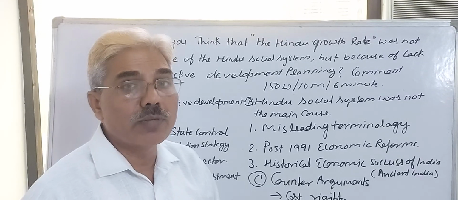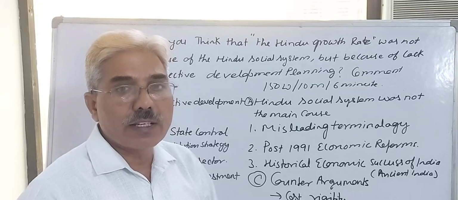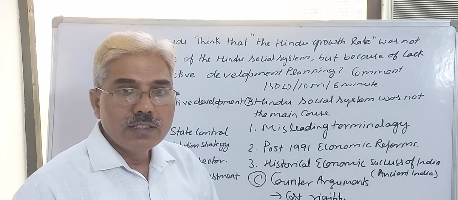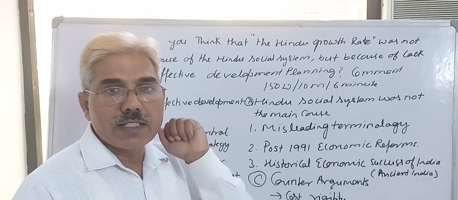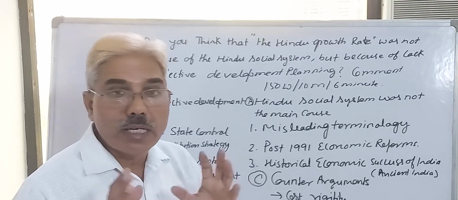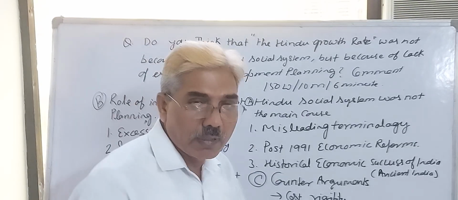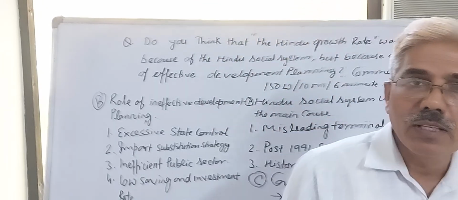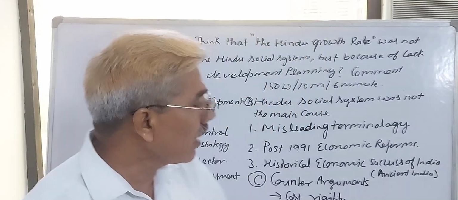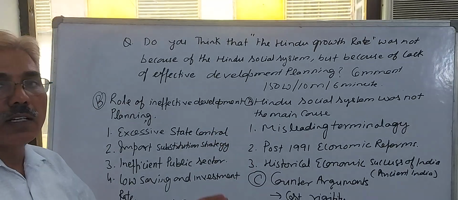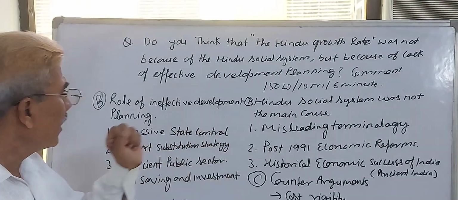That's why the recent government and different news channels also say that the period 1950 to 80 should be called the Congress government growth rate. But we should not use this term in our UPSC exam because we are administrators, we have to be rational, and in our rational approach we will give rational points for analyzing this question.